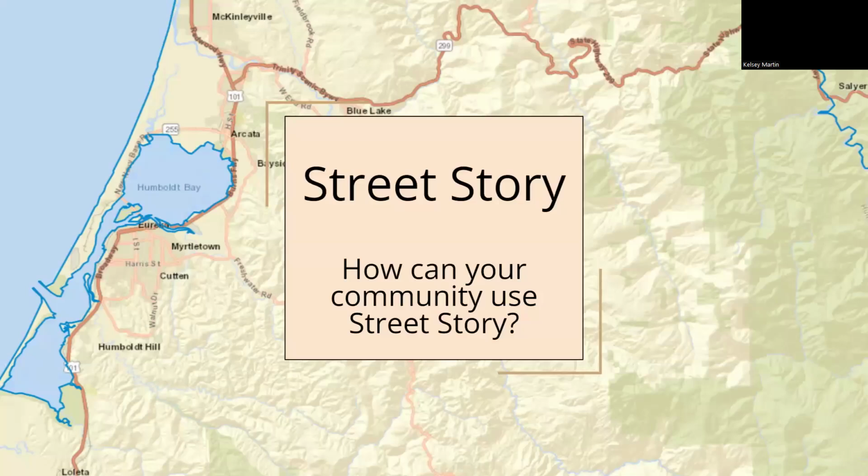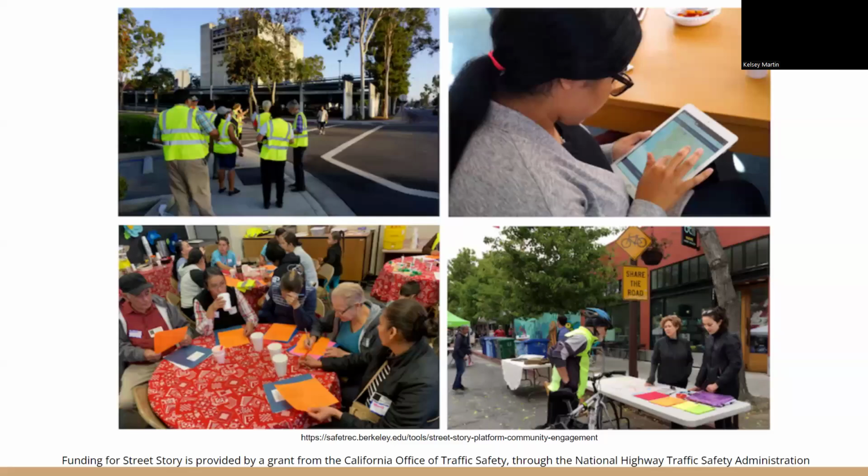So the next question is, how can your community use Street Story? Community engagement is a really important and necessary part of all transportation planning processes, including developing community needs assessments and long-range transportation plans, advocating and applying for funding for safety improvements, selecting the right safety improvements for a specific area, and evaluating how well a safety improvement has worked.